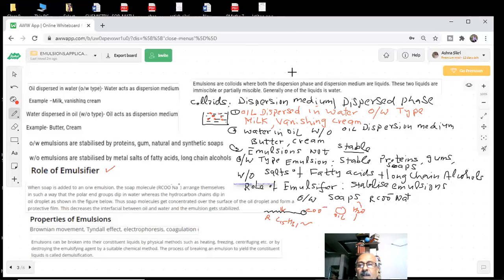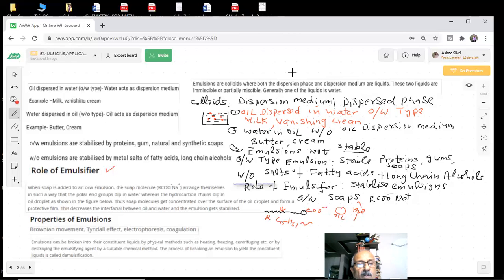Now further we are talking about the properties of the emulsions. What are the properties of the emulsion, students? When I told you about colloids, you are aware of the properties of the colloid. Colloids show Tyndall effect, Brownian movement, electrophoresis, because they are charged particles. If you have charged particles and you apply an electric field, what will happen? They will move towards the respective oppositely charged plates. And also, the salts were coagulating. So emulsions are showing similar types of effects.